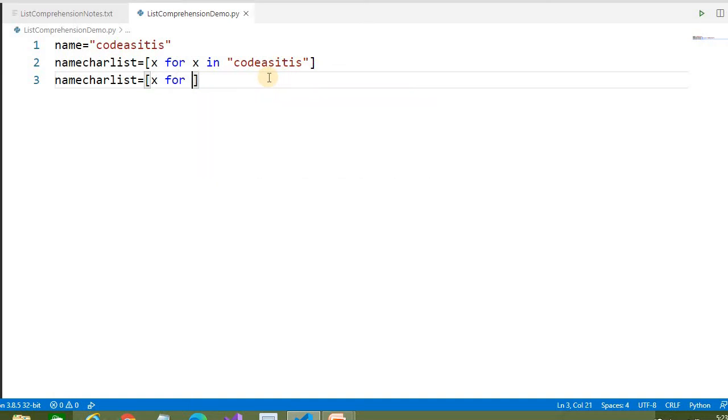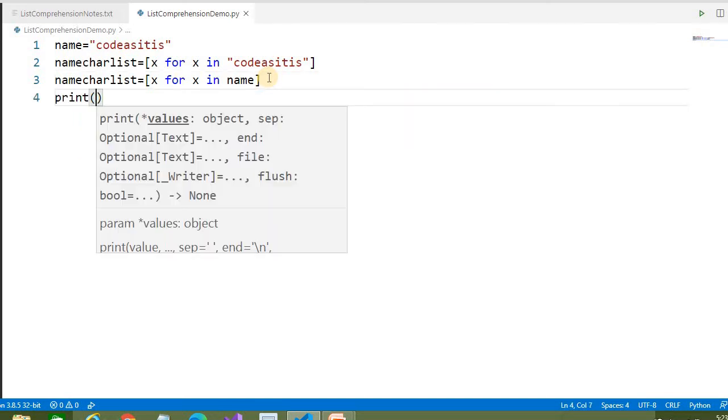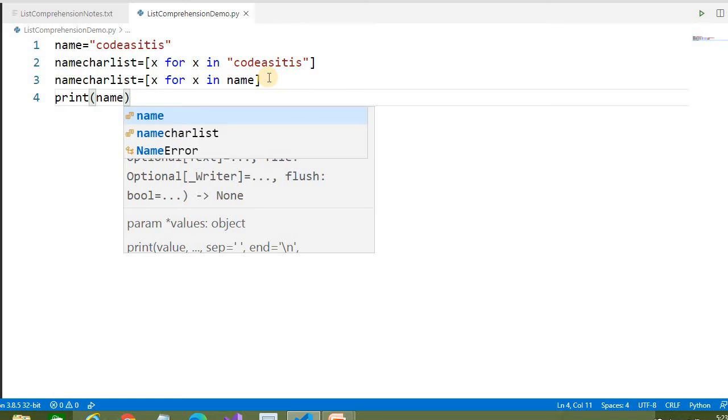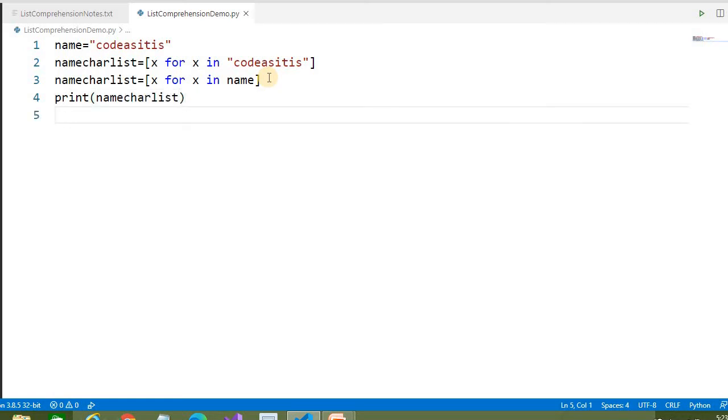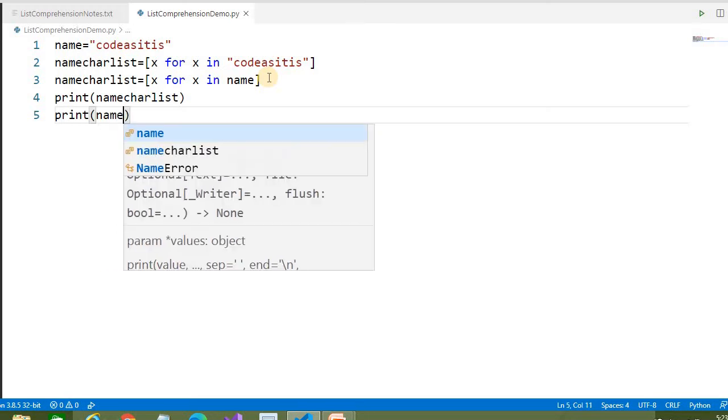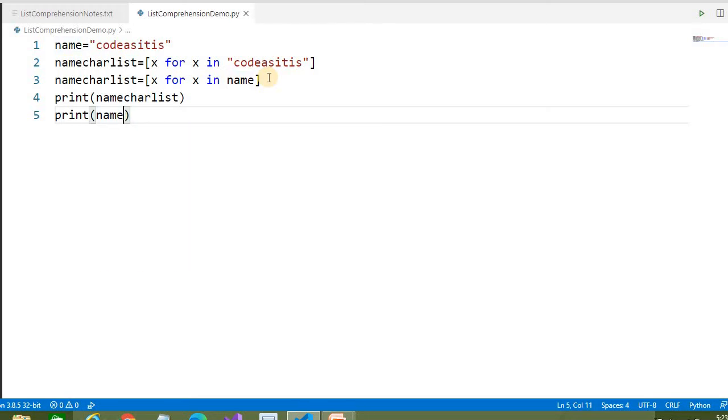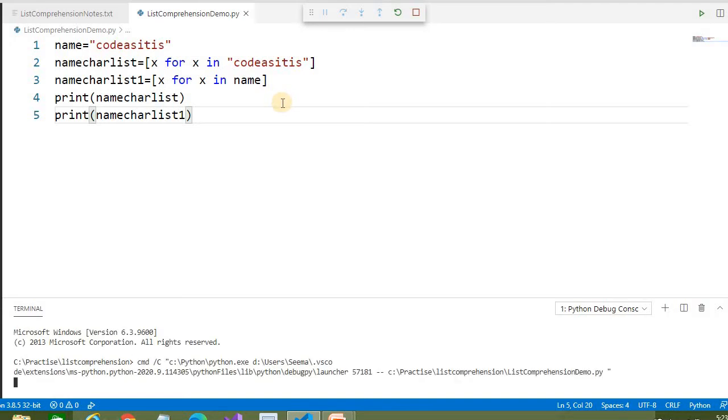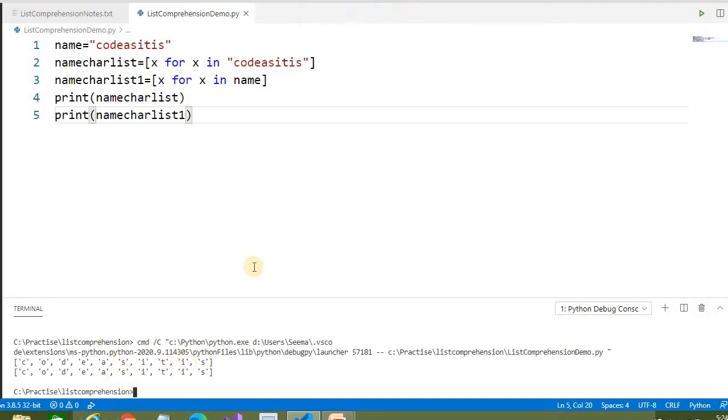So if you write x for x in name and run it, both give the same result. See here, it's giving this. So directly if you pass this here, like name or a set, in the background it converts it to a list, but you don't have to worry about it.